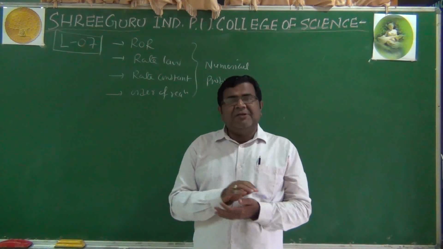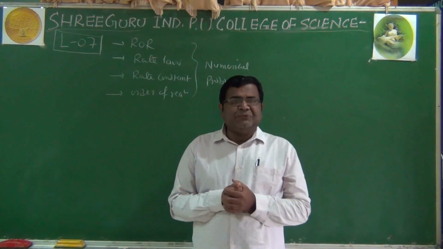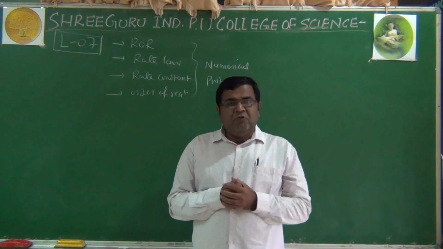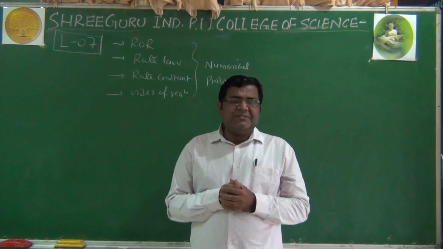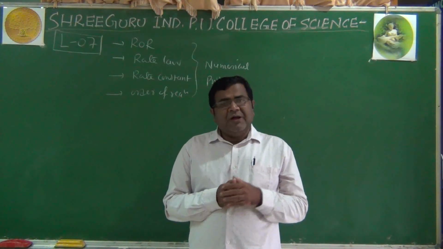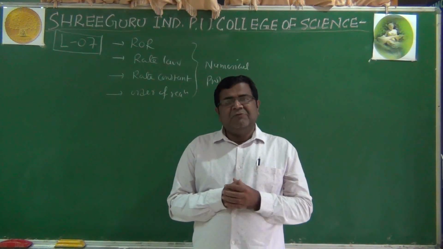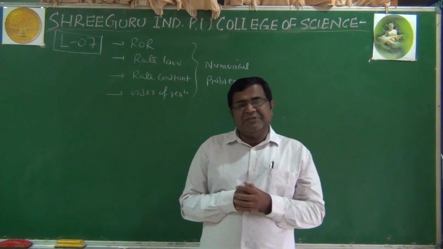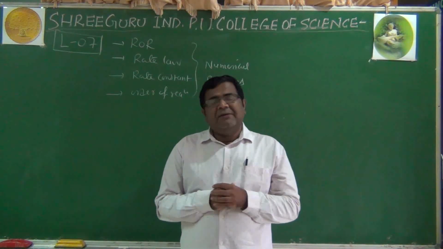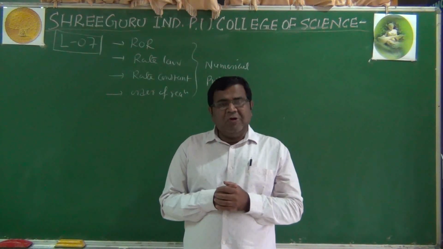We have divided chemical reaction into two categories. One is elementary reaction, which completes in one step. No intermediate is involved in such reaction. Another one we call the complex reaction, which completes in many steps. It is a multi-step reaction, and in this type of reaction, intermediates are involved.